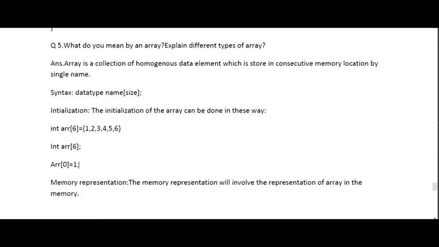Array. Whenever we are talking about an array, we basically mean that an array is a collection of homogeneous data elements stored in consecutive memory locations under a single name.